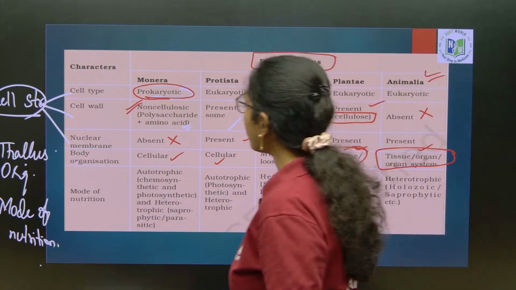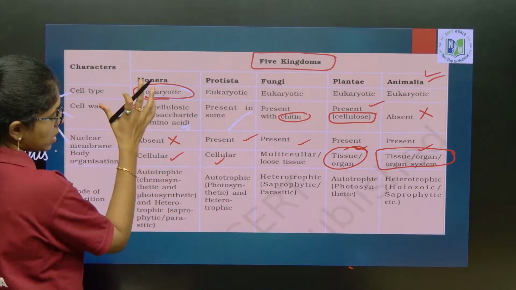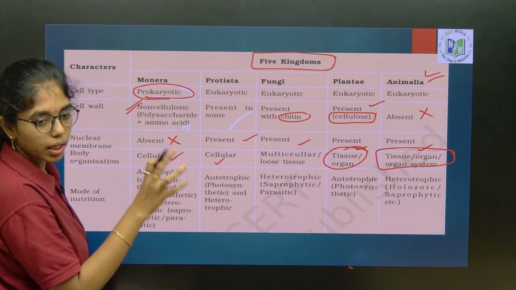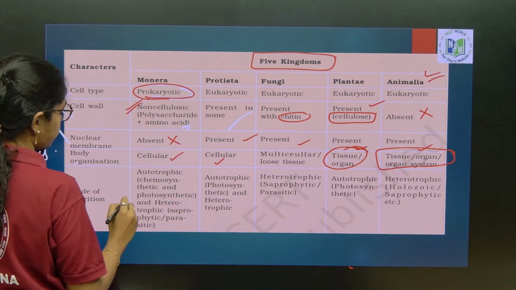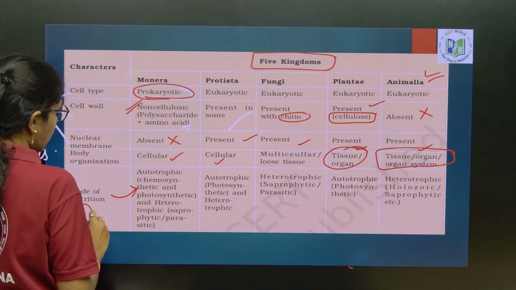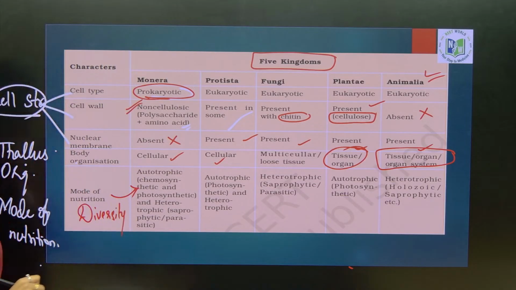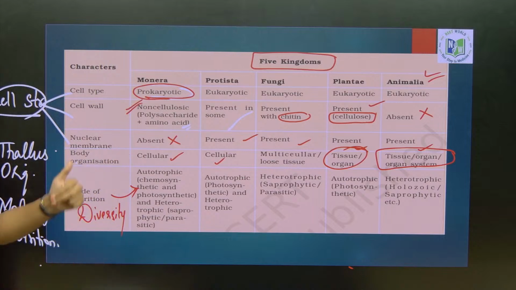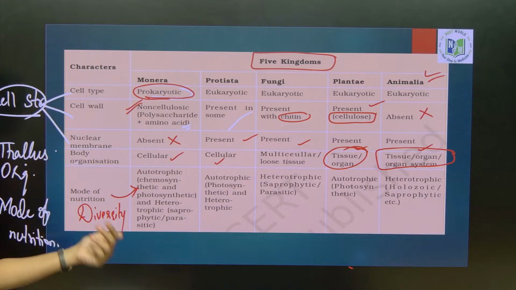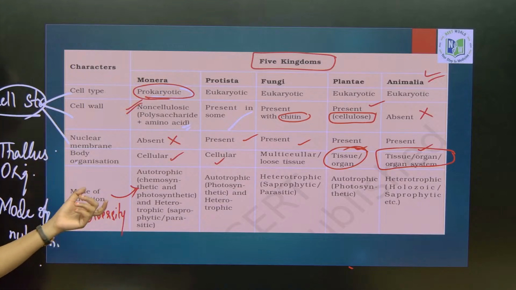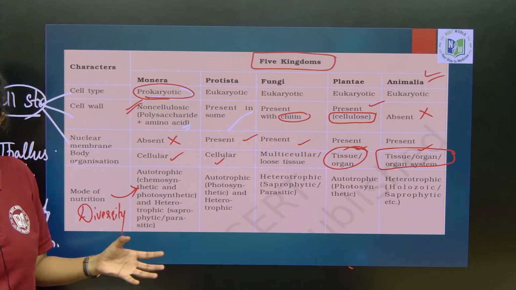Okay. Mode of nutrition, here you can see highest diversity in nutrition is Monera. You can also call it highest metabolic diversity, in which kingdom, so your answer should be Monera. Nutritional diversity, so your answer should be Monera. Respiration diversity also, it is Monera only. Because in the kingdom Monera you can see autotrophic, heterotrophic nutrition.